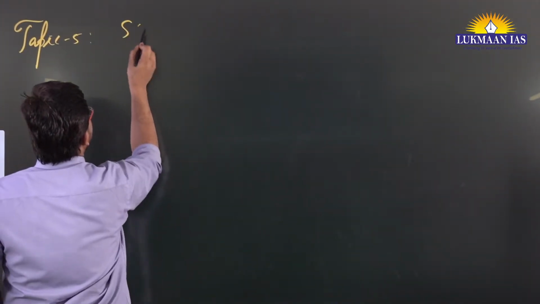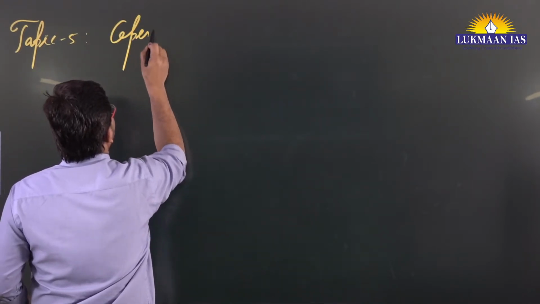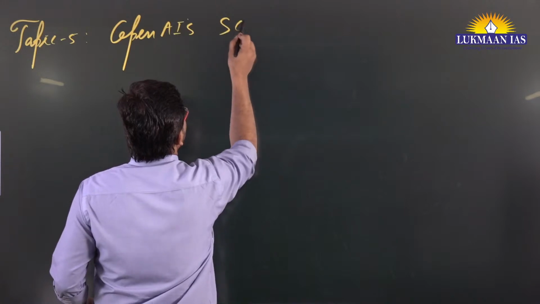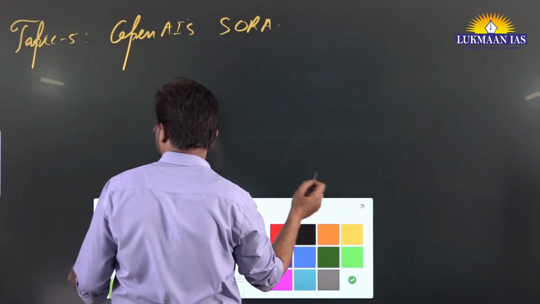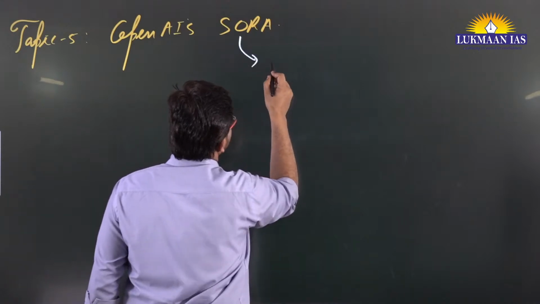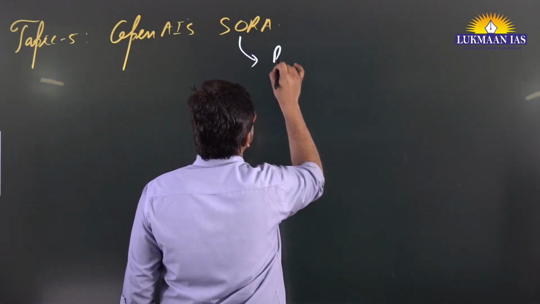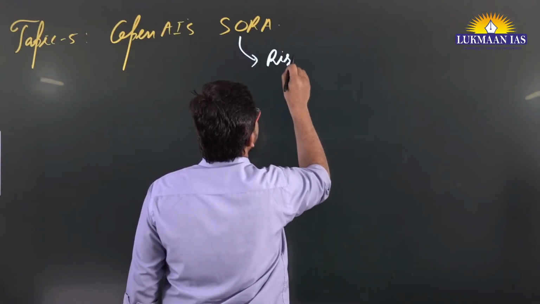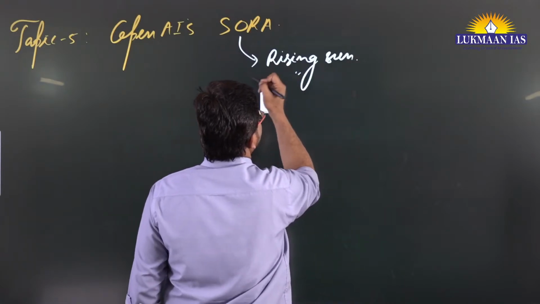So basically in this article we will talk about OpenAI's Sora. So what do we mean by Sora? Sora is a Japanese word that means rising sun. Sora means rising sun, or simply it means sun. I'm just writing rising sun for our purpose, right? Sora, sun.